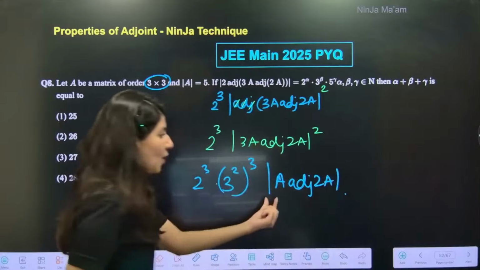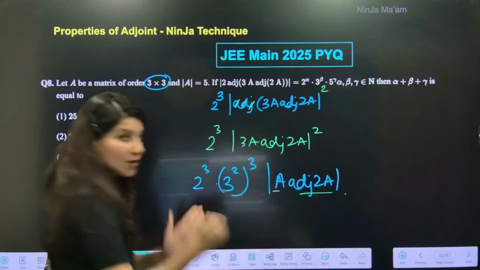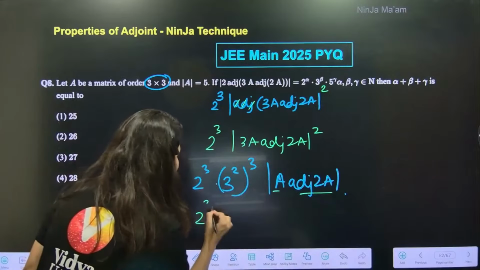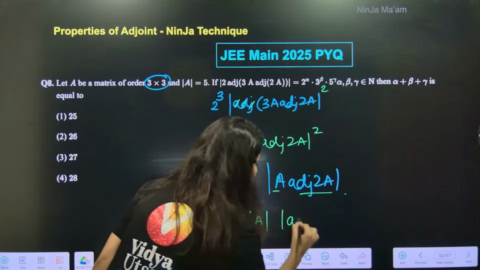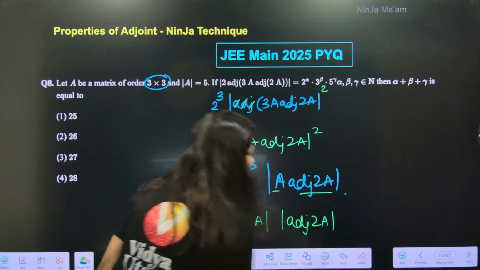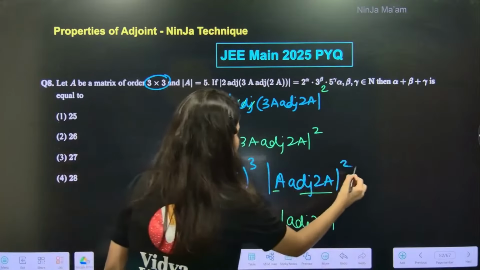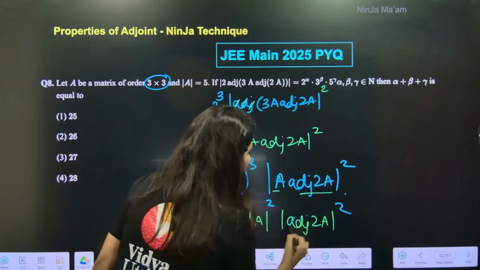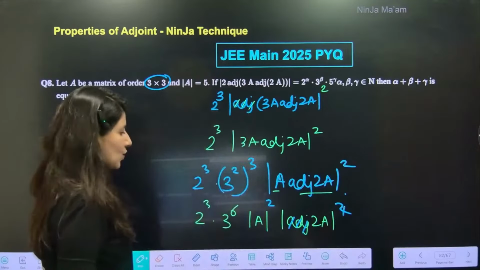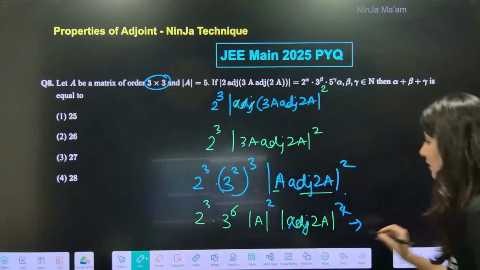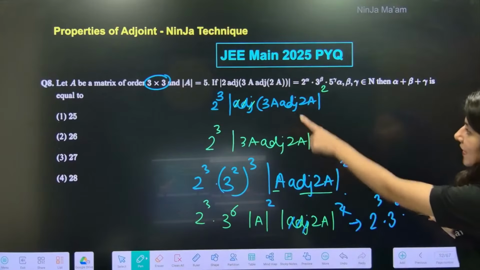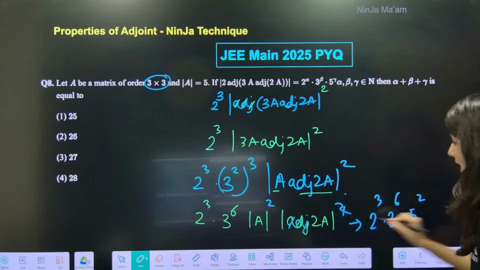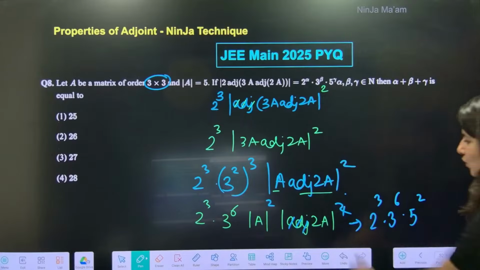Now you know what? There are 2 matrix inside a determinant. We can separate again using identity. So this is 3 power 6 determinant A and determinant adjoint 2A. Okay, let's not forget square is already there. Remove adjoint, apply one more square. So answer will be 2 cube 3 power 6 determinant A. So 5 square and this is 2A power 4. So 2 will come out.